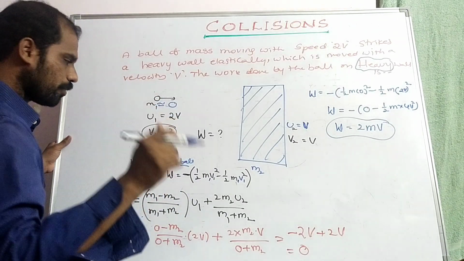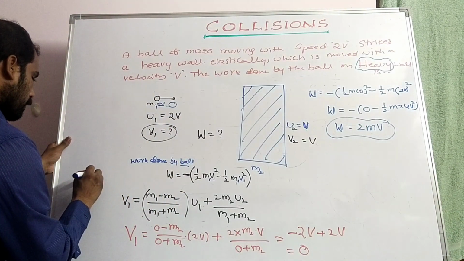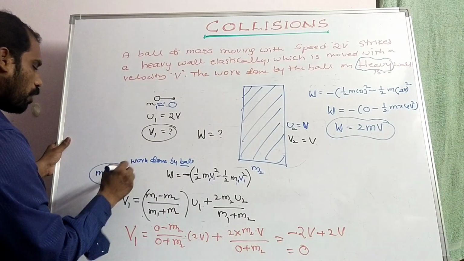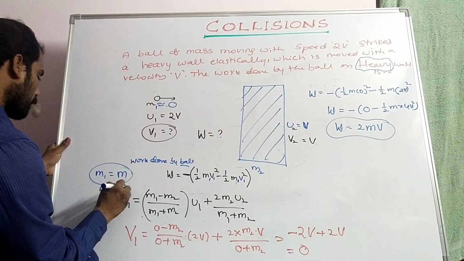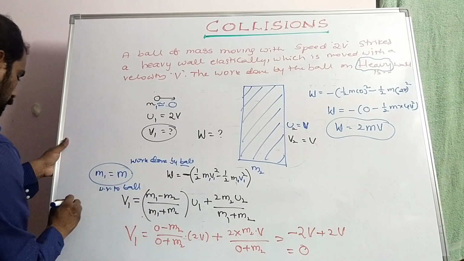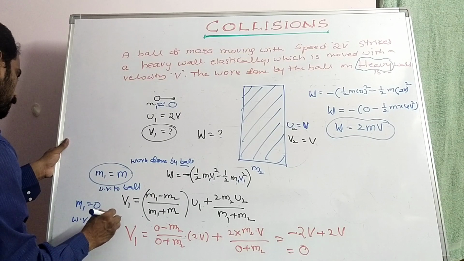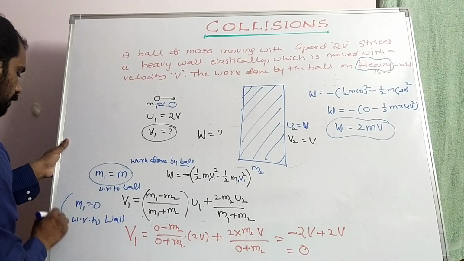Here is the point you have to remember: with respect to the ball, m1 is equal to m, but by comparing with the wall, we have to take m1 equal to 0.